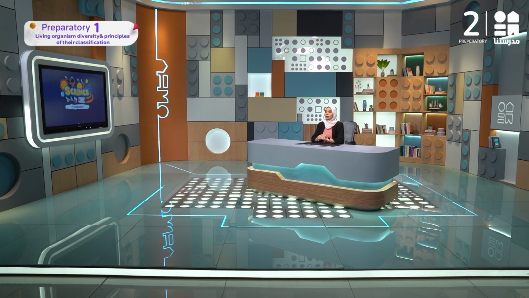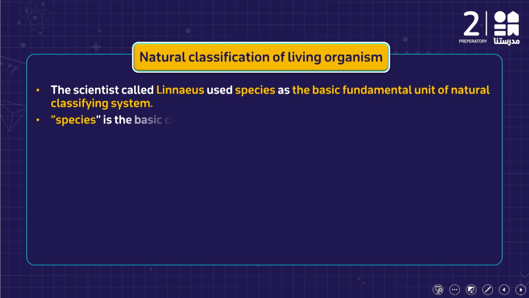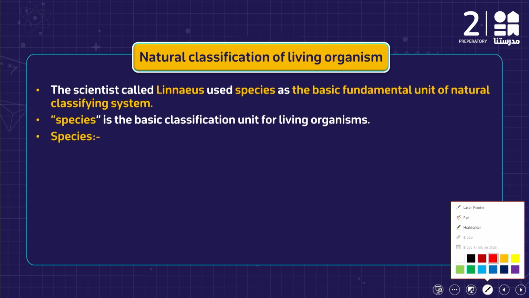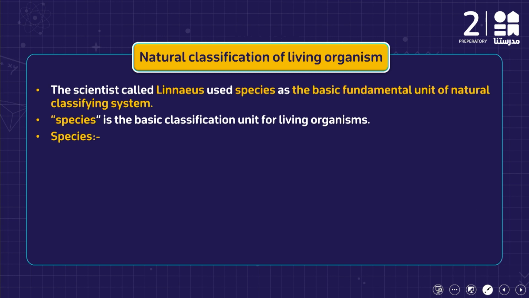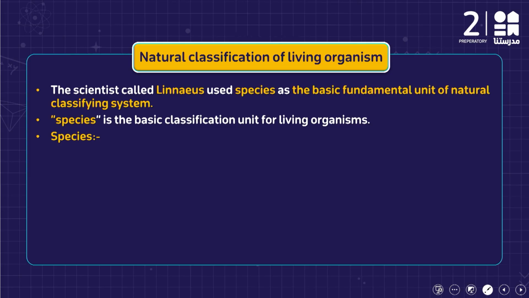Let's talk about the natural classification of living organisms. There was a scientist called Linnaeus. He used species as the basic fundamental unit of the natural classifying system. He classified the living organisms into different groups, and he called each one of them a species, according to the similarities of each group.